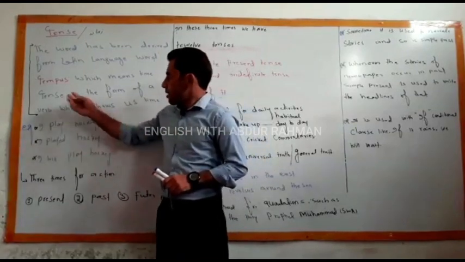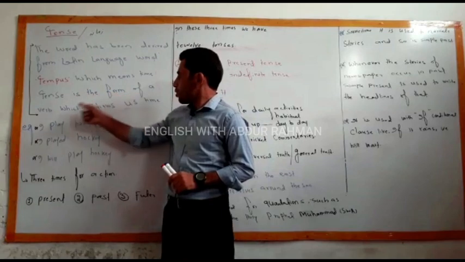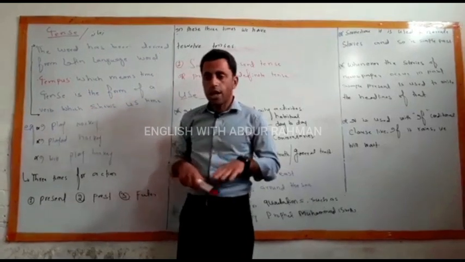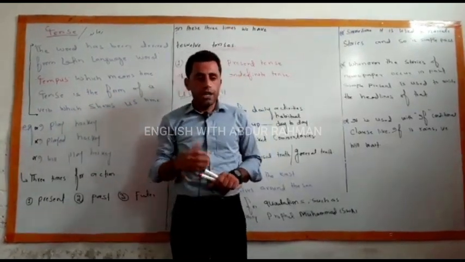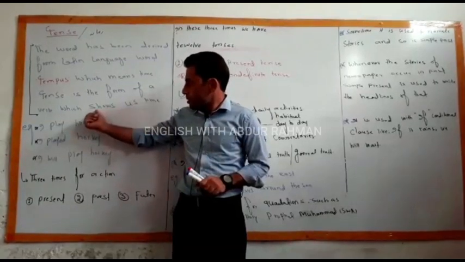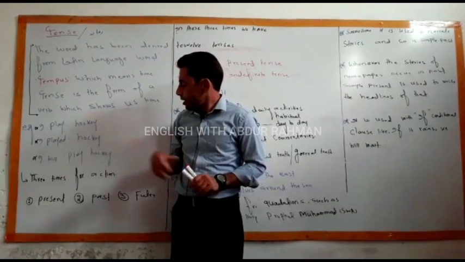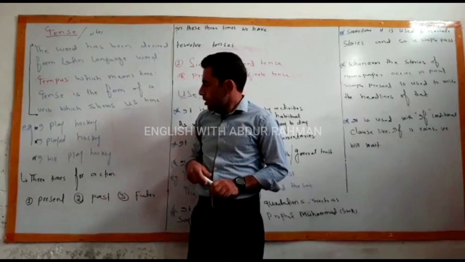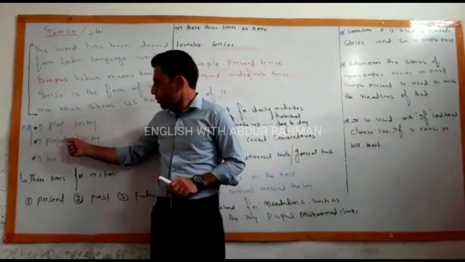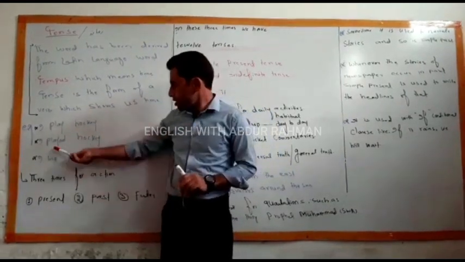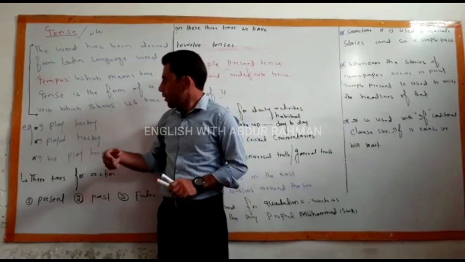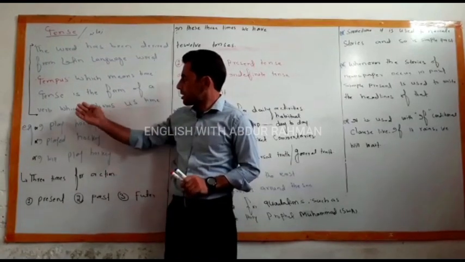Next, I have written another definition. Tense is the form of a verb which shows us time. For understanding and explanation, I have written here 3 examples. I play hockey. Next, I played hockey. I want to support this definition.